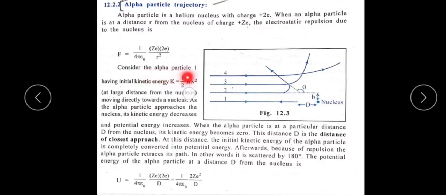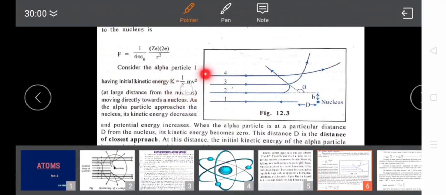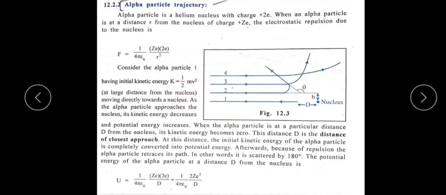Consider an alpha particle. There are some alpha particles present here, a beam of alpha particles or a group of alpha particles. The alpha particle number 1 has kinetic energy; we know the kinetic energy formula, K is equal to half mv square, at a large distance from the nucleus, moving directly towards the nucleus.